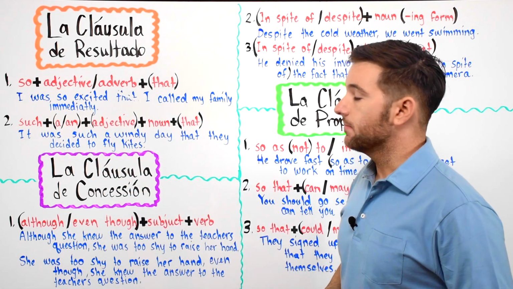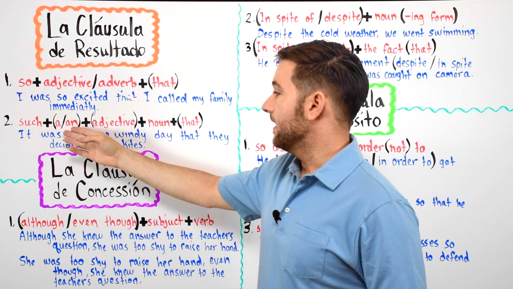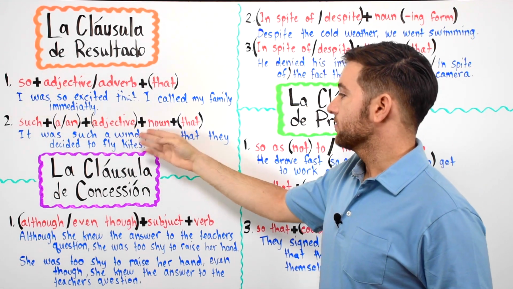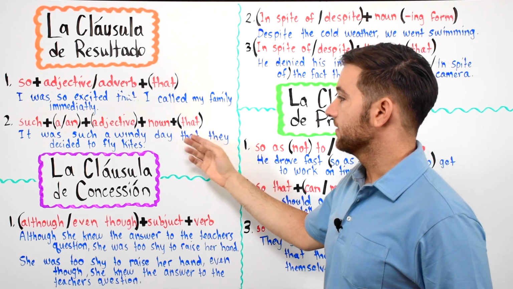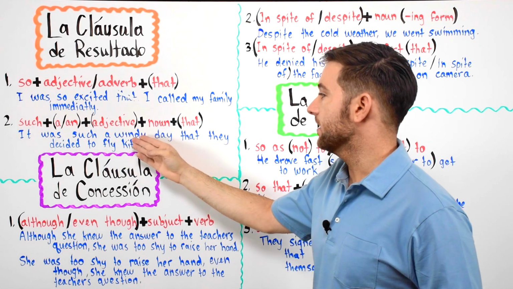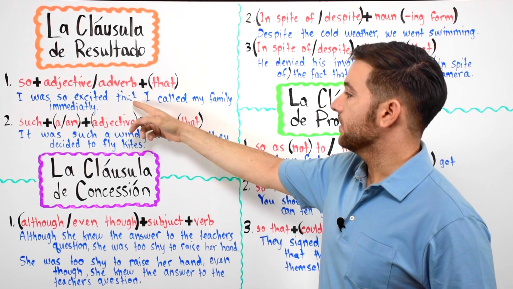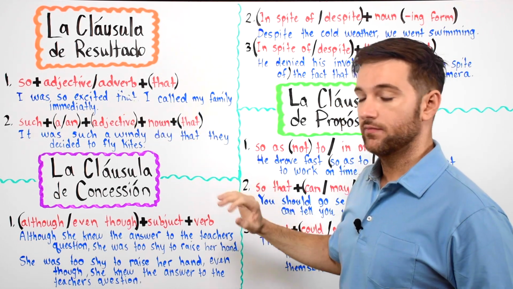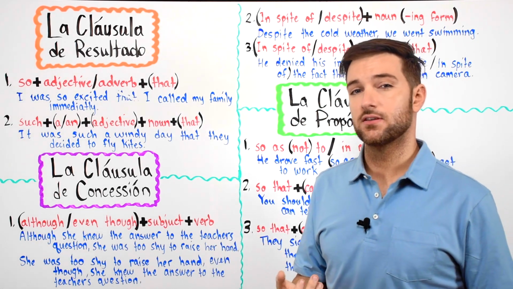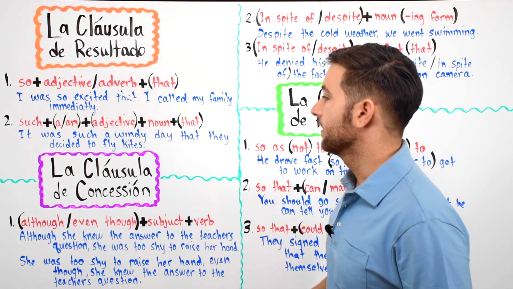También podemos utilizar la forma such más a or an más un adjetivo más un sustantivo más la palabra that. Again, such plus a or an plus an adjective plus a noun plus the word that. But again, like right here, you don't have to use that if you don't want to, especially in conversations with family and friends. Oftentimes we don't say that. De vez en cuando.